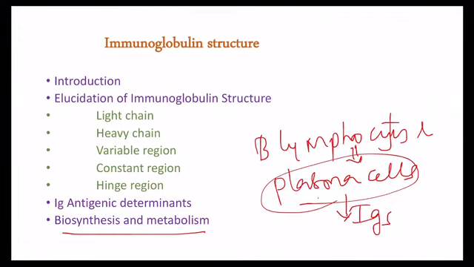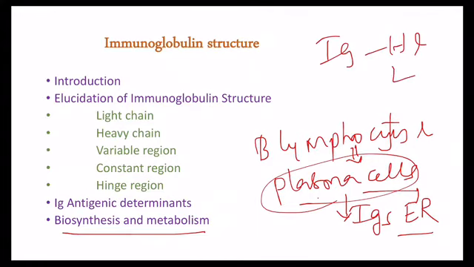The synthetic capacity of plasma cells is due to the abundant cytoplasm and the more endoplasmic reticulum. In the immunoglobulins, both H and L chains are synthesized in separate polyribosomes of the plasma cell, ribosomes where the protein synthesis takes place. H and L chains are polypeptides. So, these two chains are synthesized in the separate polyribosomes of the plasma cell, and they are combined to produce a complete immunoglobulin molecule.